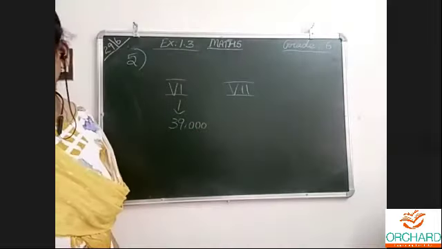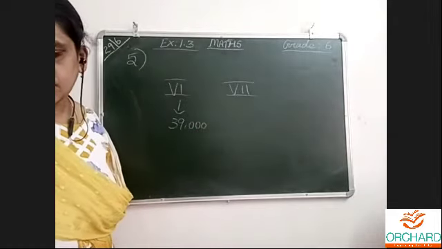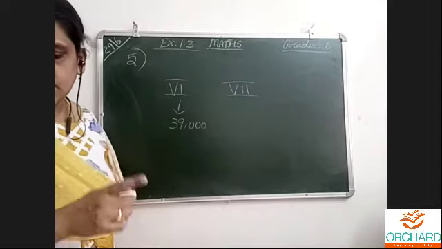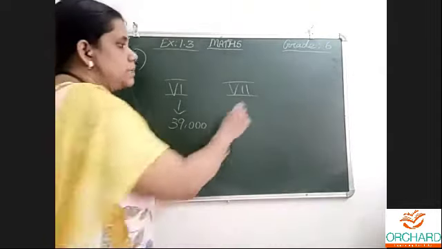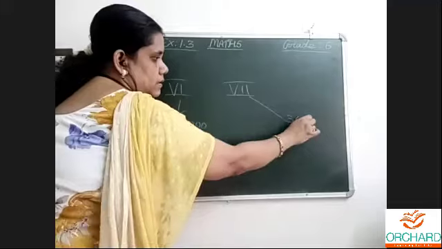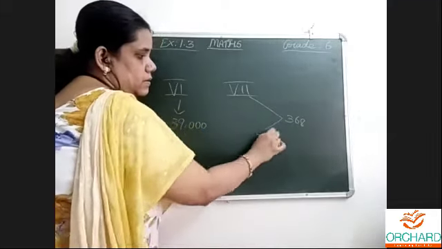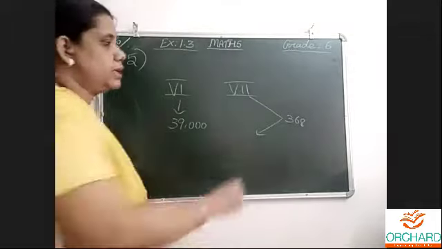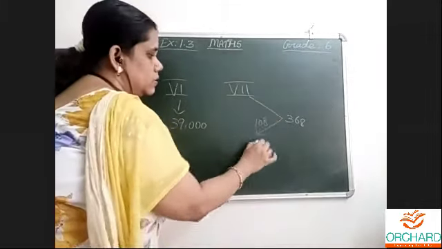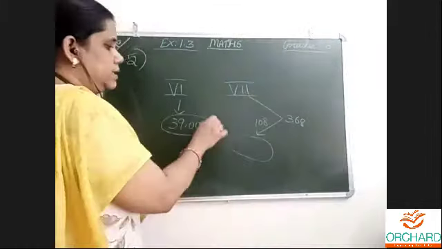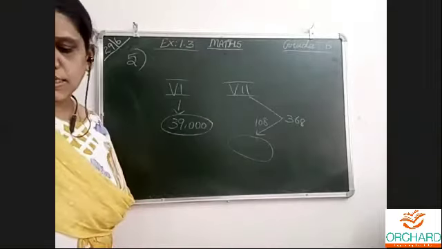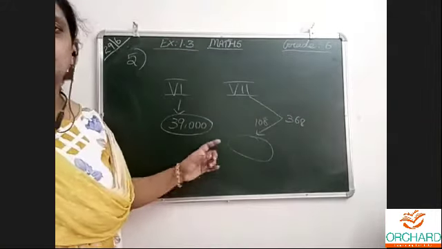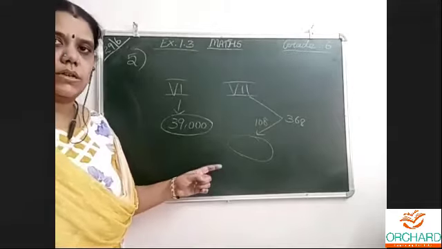Then 108 students of class 7 also collected a sum of rupees at the rate of 368 per student. So 108 students collected money. Which class contributed more and by how much? The questions will be like this only. It is very easy actually.